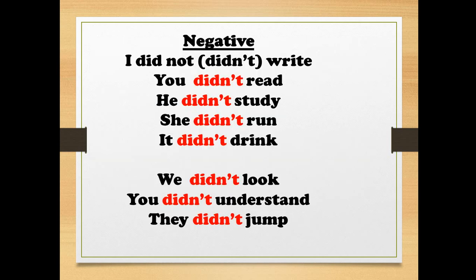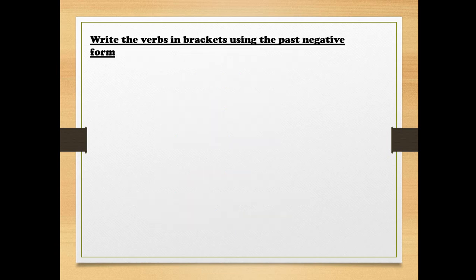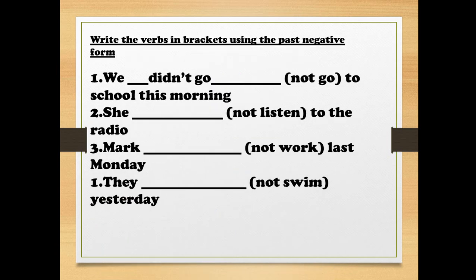Negative. I didn't write. You didn't read. He didn't study. She didn't run. It didn't drink. We didn't look. You didn't understand. They didn't jump. Okay. Write the verbs in brackets using the past negative form.